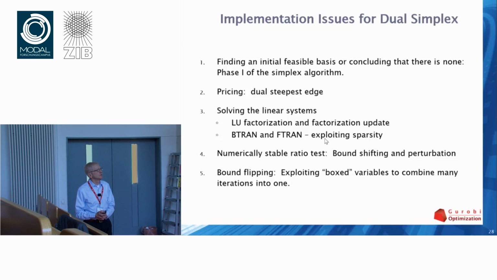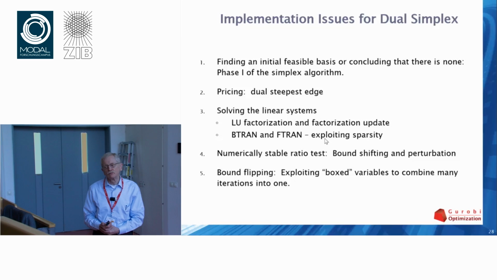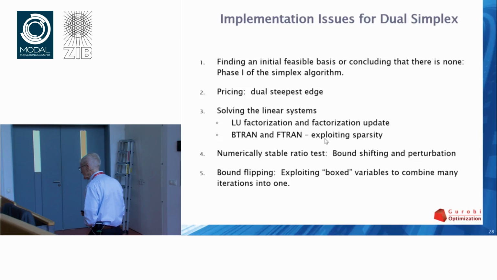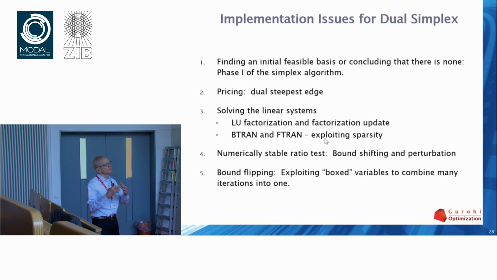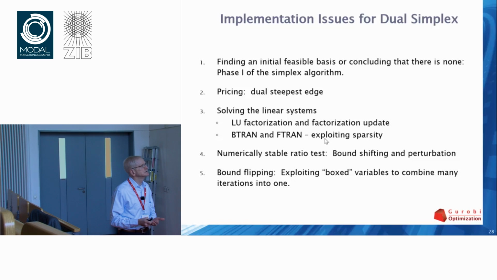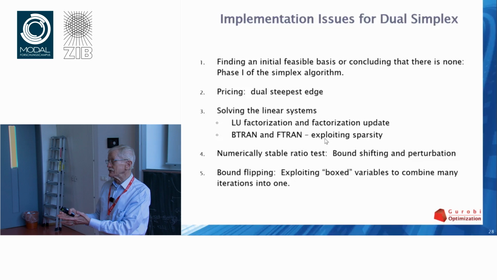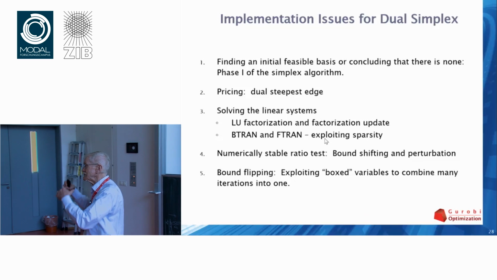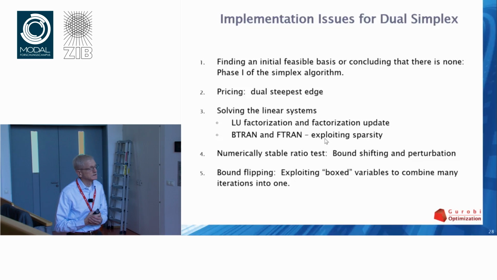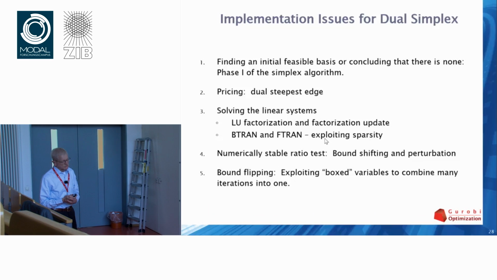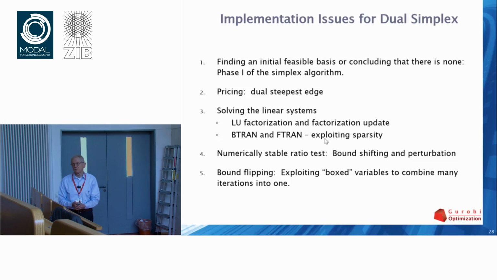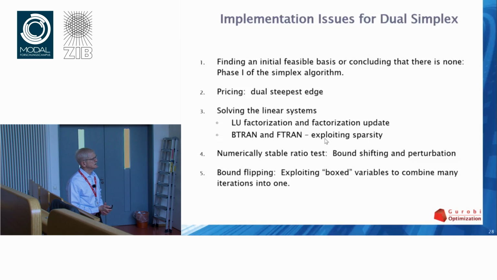Numerically stable ratio test, which led to an idea called bound shifting and perturbation, which simultaneously makes the algorithm more stable in both the primal and the dual, by the way, and also takes care of degeneracy, all in one idea. It's actually one of my favorite things to talk about. It's not a complicated idea, and I think all codes use it now.